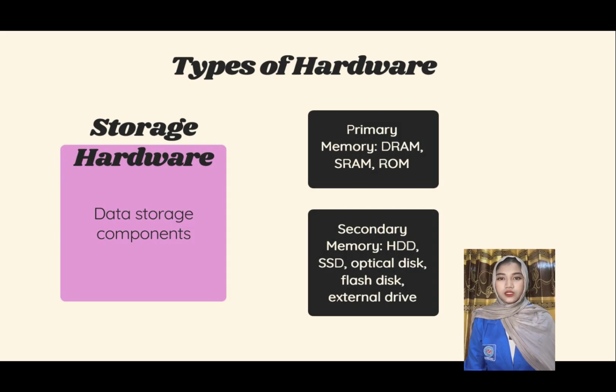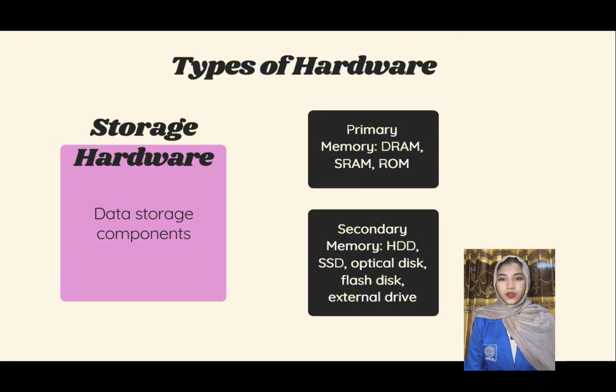Fourth, storage hardware. Storage hardware is a component of data storage that is classified as a memory device. These devices are divided into primary and secondary memory. Examples of storage hardware. Primary memory includes the RAM, SRAM, and ROM.